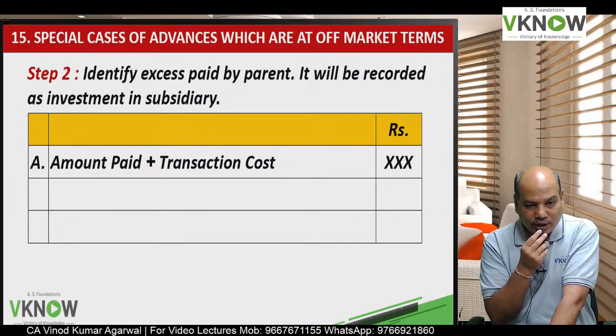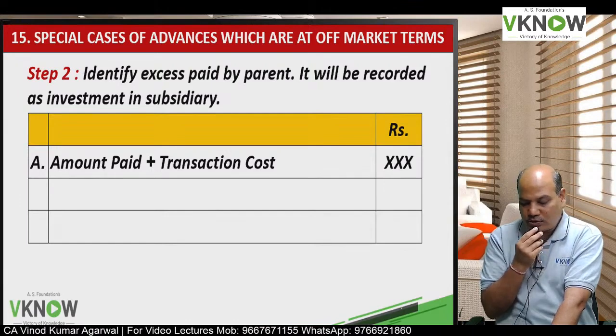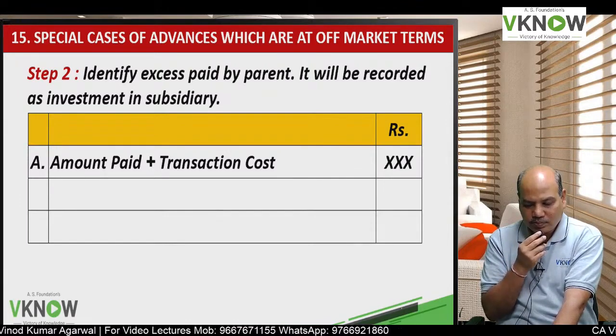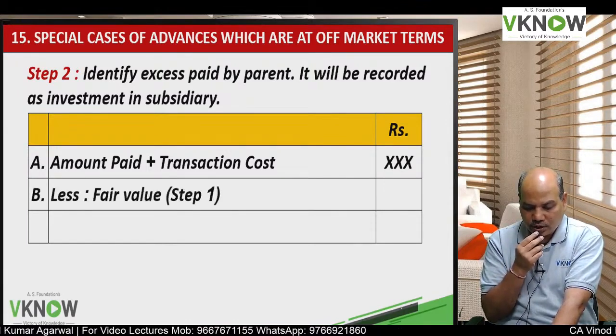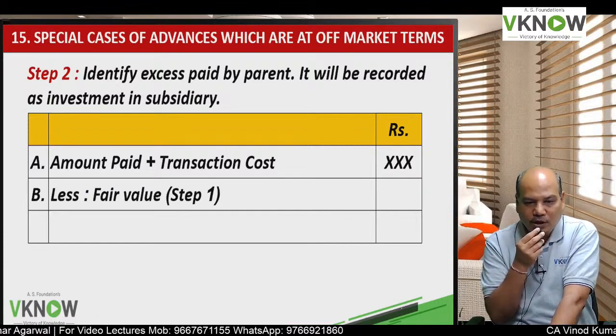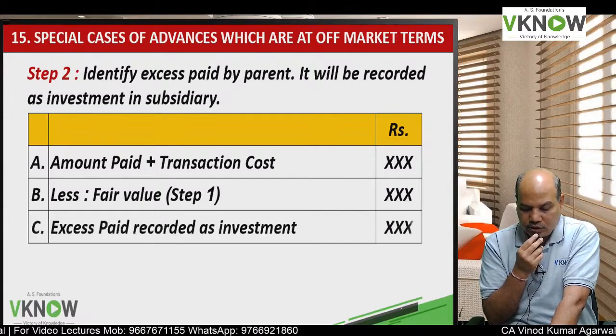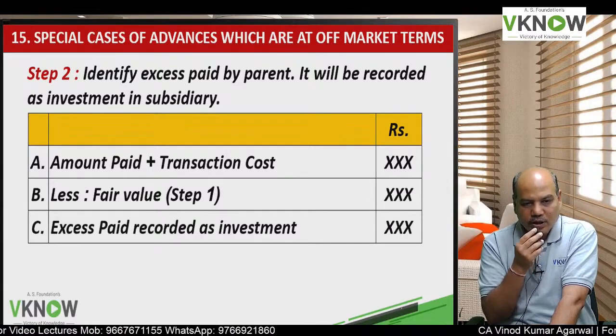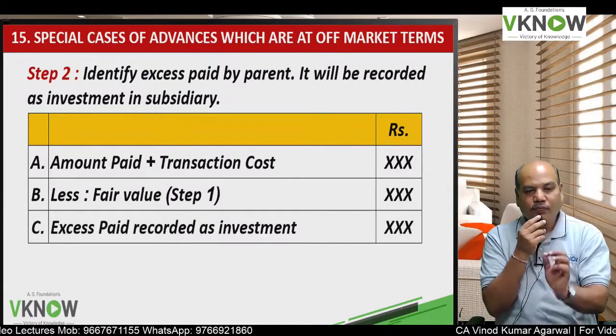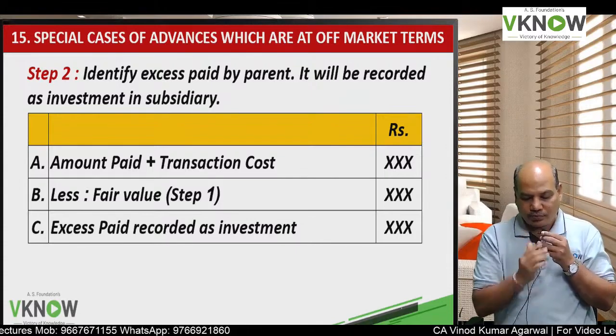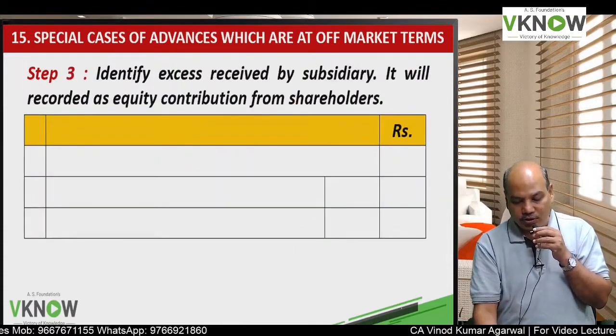How do you calculate that? So we'll first find out how much was the amount paid plus transaction cost, and I will deduct the fair value as we have computed above. The difference, excess paid in the books of parent, will be treated as investment in subsidiary.